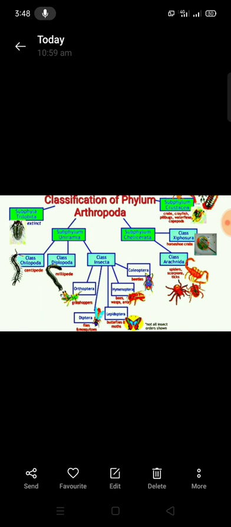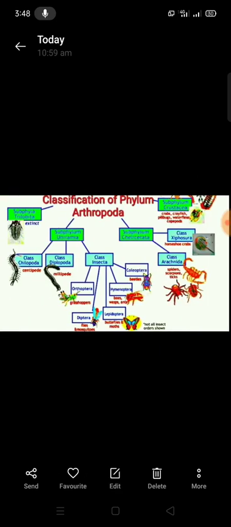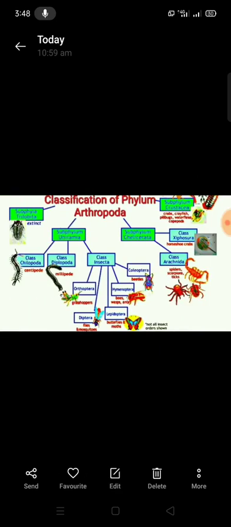In spiders we have poison glands. And the mesosomal appendages are modified into book lungs, and the 4 pairs of posterior abdominal appendages are modified into spinnerets in spiders.